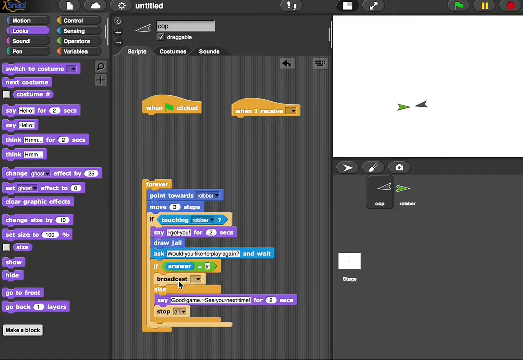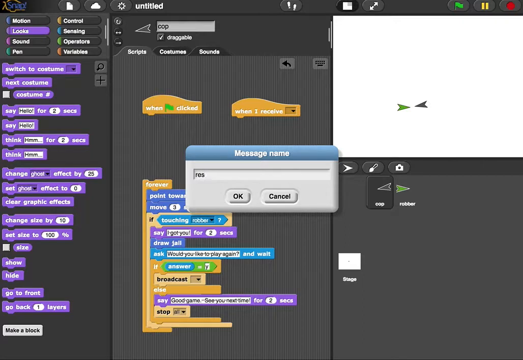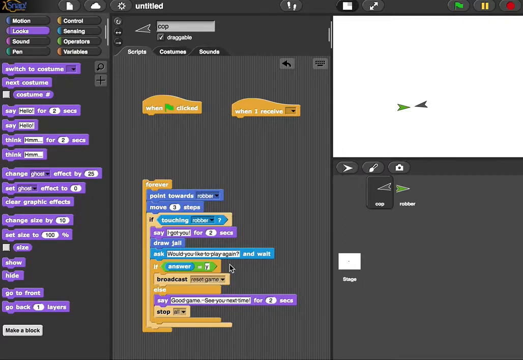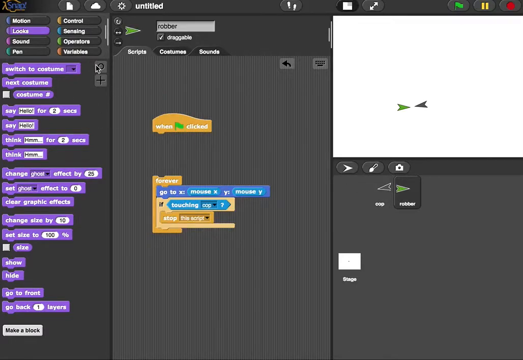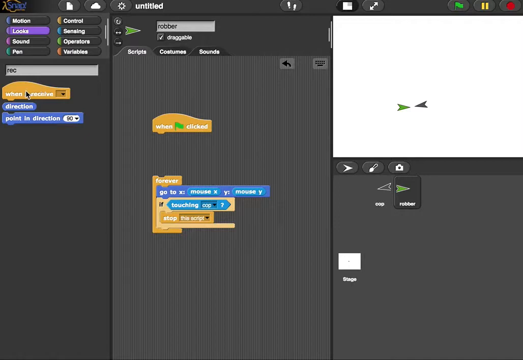In some part of our script, I'm going to broadcast a new message called reset game. That's going to broadcast the message reset game. And now when I receive reset game, these are all going to start. I'm going to have one in my cop sprite and one in my robber sprite. So this is going to be reset game.